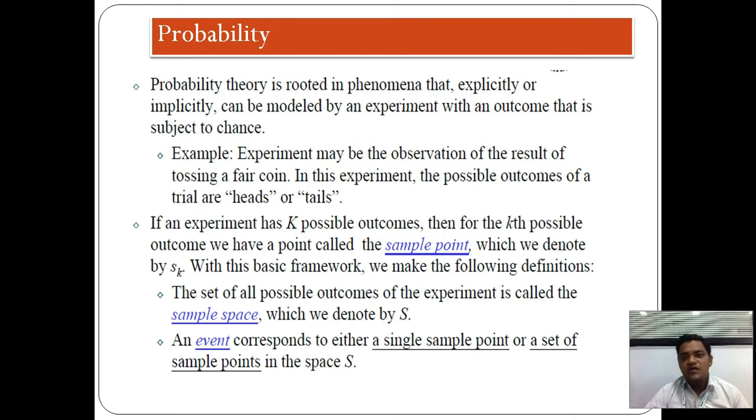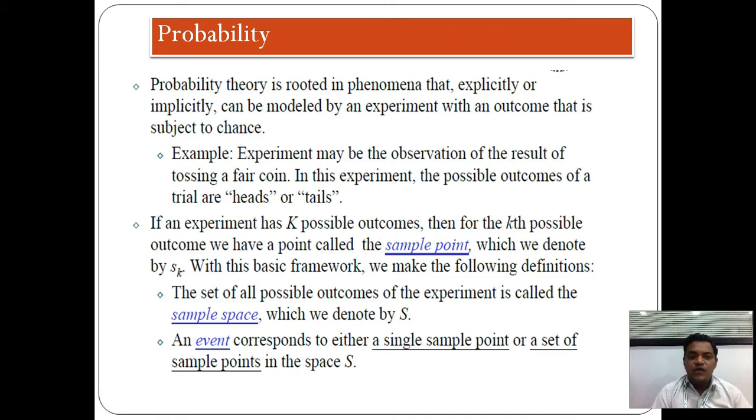Suppose the experiment has K possible outcomes. For the kth possible outcome we have a point which is called the sample point. The collection of the sample points is called the sample space.